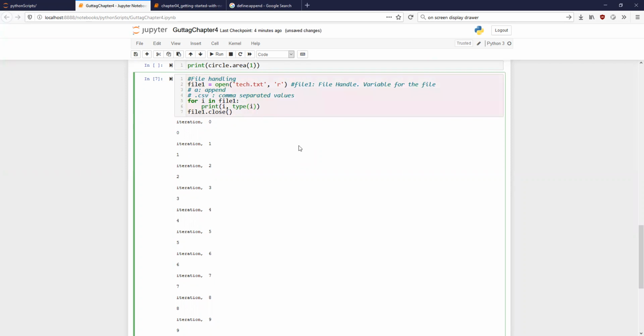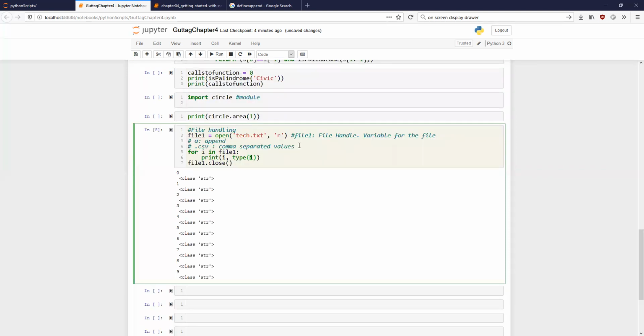Did everybody get what I just said? The iteration variable works a little bit differently in Python. In this case, the iteration variable contains the exact value that is being written in the file. So what do you expect type i to be? Sridhar, what do you expect? Type tells you what kind of variable it is. Integer. Integer, sure? No, it will be a string, because we can only write strings in files and we can only read strings from files. So please see, it is a string.